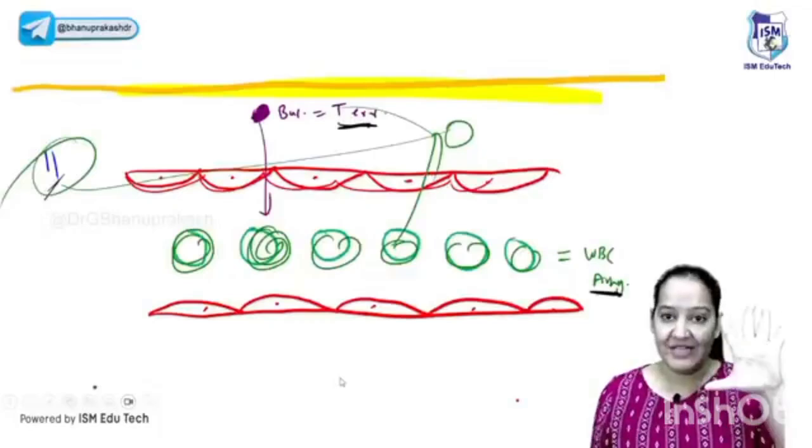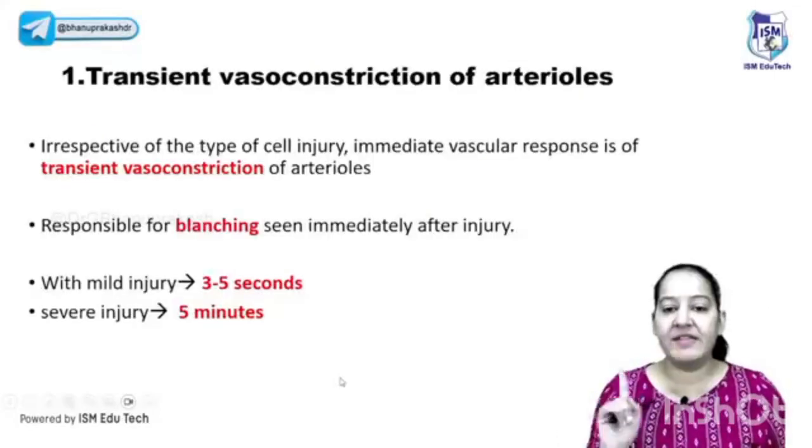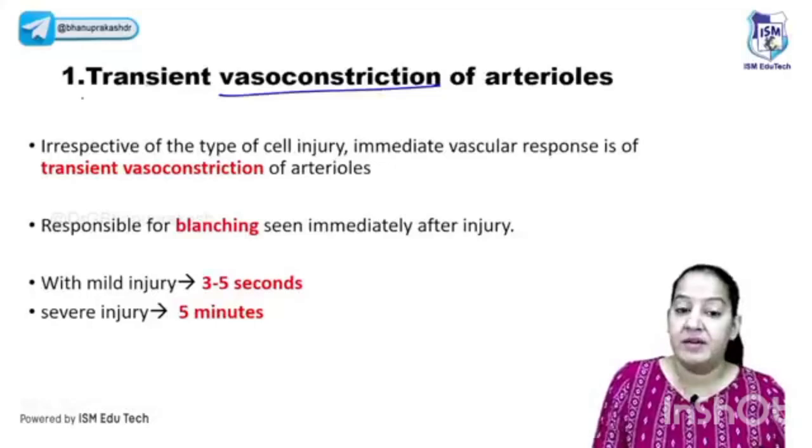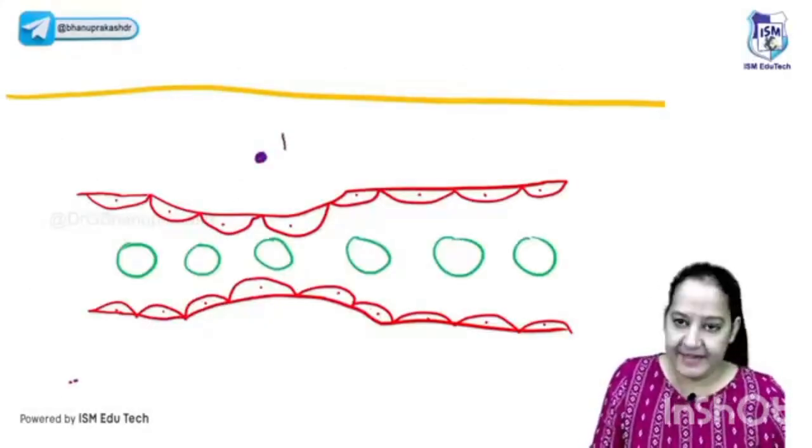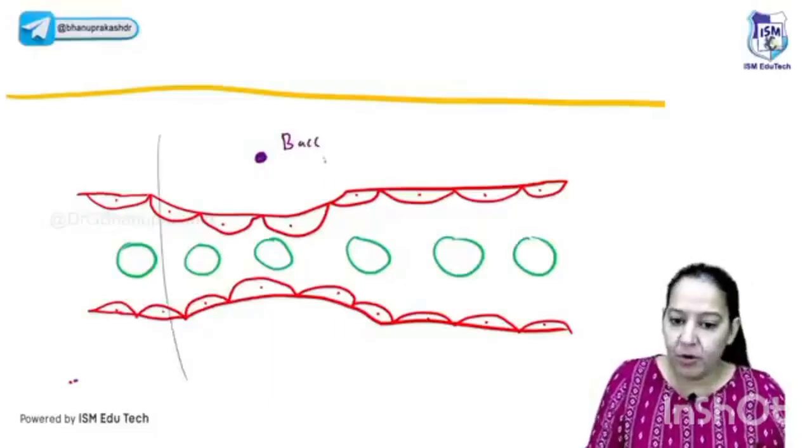Let me start with the 5 vascular events first. Then I will come on cellular. In the 5 vascular events, the first event is the vasoconstriction, transient vasoconstriction. See the diagram. Can you see this is the bacteria or a terrorist, whatever you say. So the blood vessel just below that undergoes vasoconstriction.